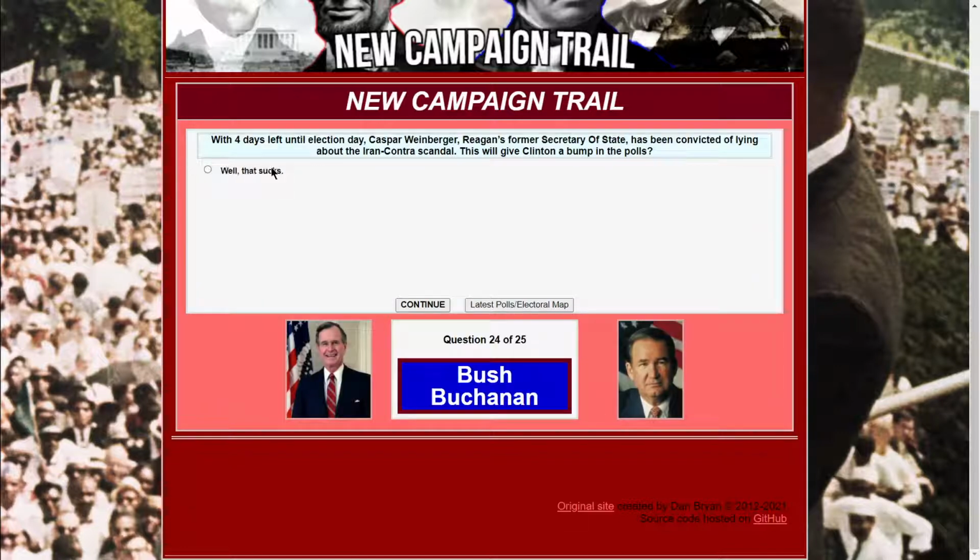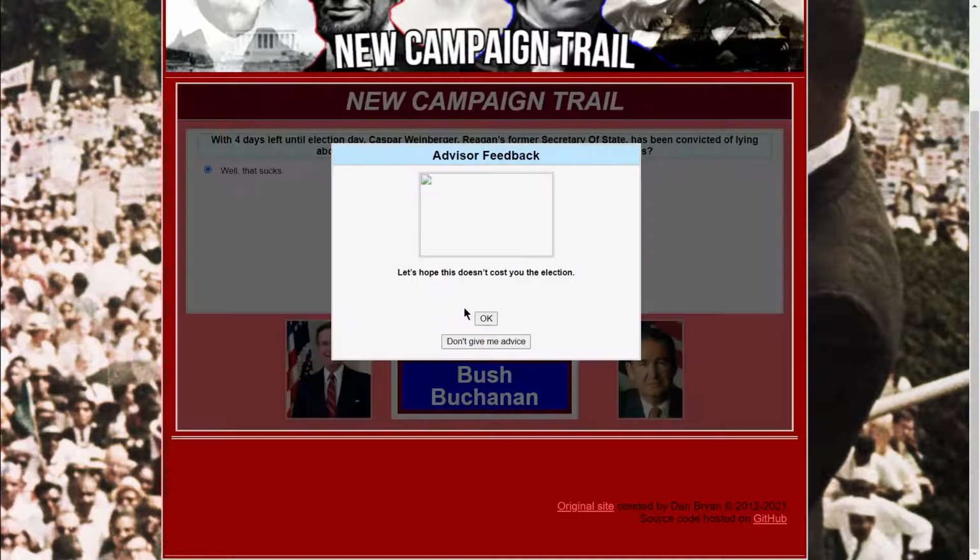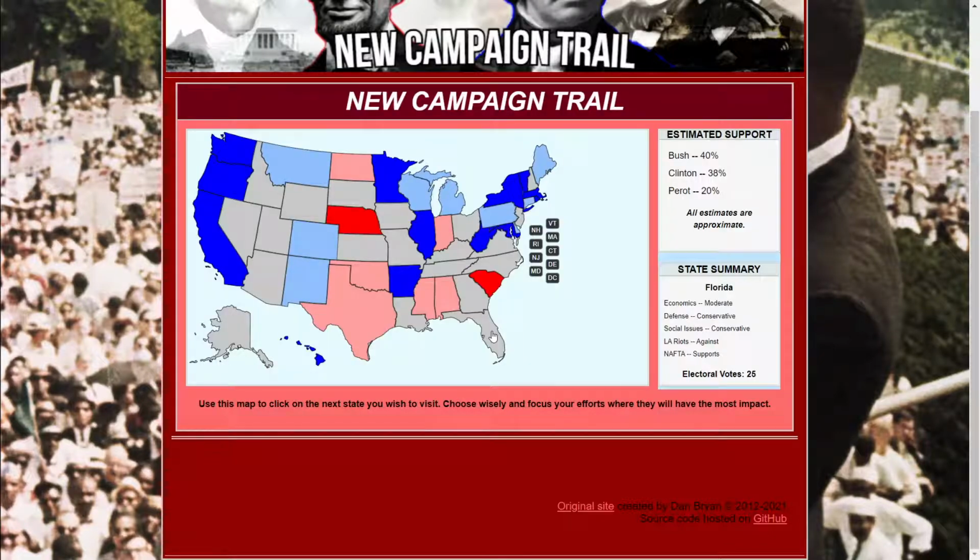With 4 days left until the election, Caspar Weinberger, Reagan's former Secretary of Defense, has been convicted of lying about the Iran-Contra scandal. This will give Clinton a bump. Okay, so I guess that's what happened for me not mentioning that it had nothing to do with Iran-Contra, which is kind of bullshit, but okay, that sucks. Let's hope it doesn't cost you the election. I was already losing, but okay. Clinton gained a little bit in Ohio. I mean, whatever.